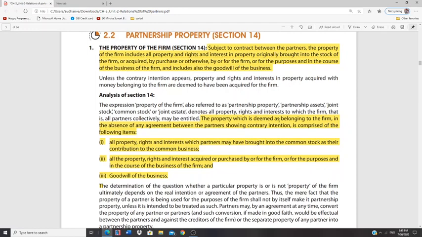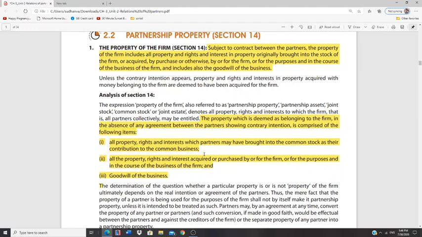You cannot call it individual property. Let's say three people have come together and started a partnership to start an audit firm. Let's say A has brought in files and books, the law books, as well as Companies Act books and various other books. B has brought in the furniture. C has brought in the systems. In such a case, this whole property at the beginning of the partnership is called property of the partnership firm. Usually, the partners cannot individually say they belong to us.